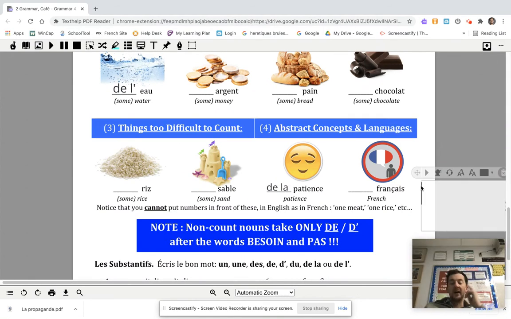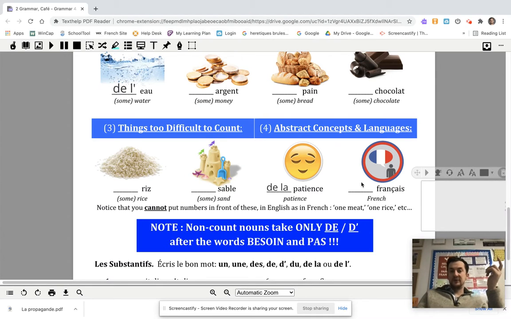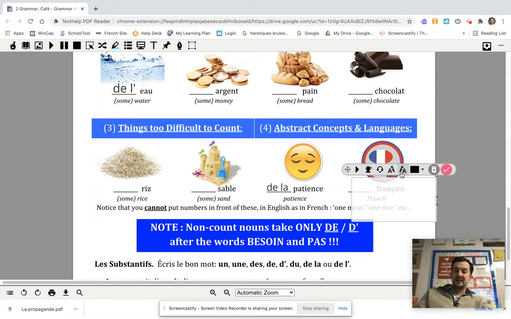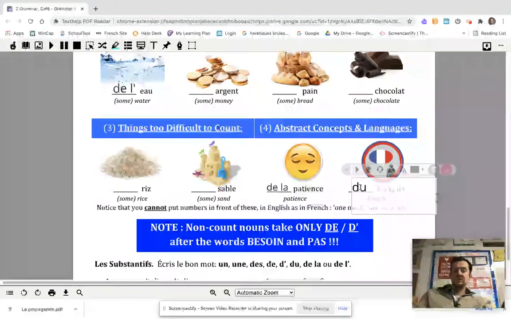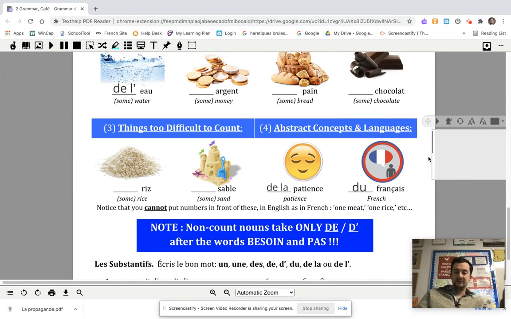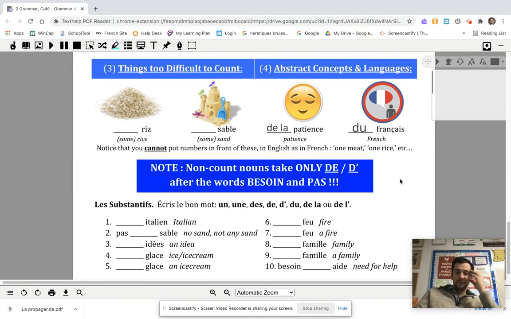And then languages as well. You don't say one French, two French to refer to the French language. The French language is ever evolving. It's like a substance, so you say du français. Bon.